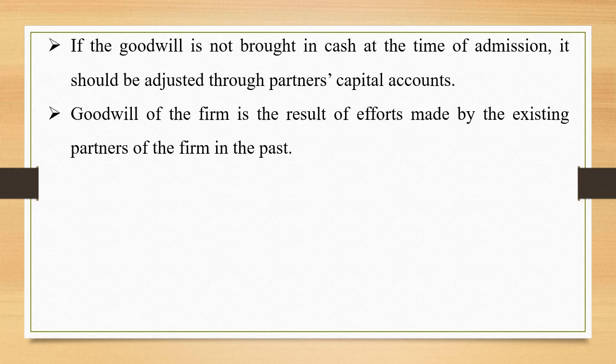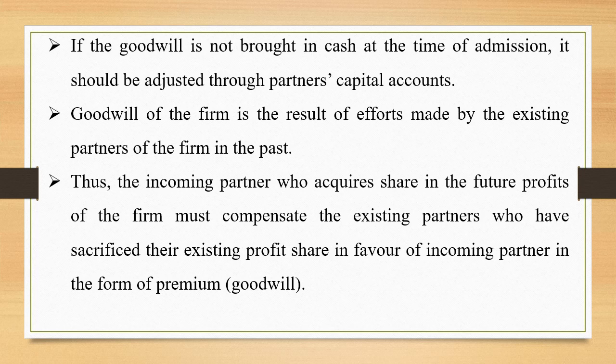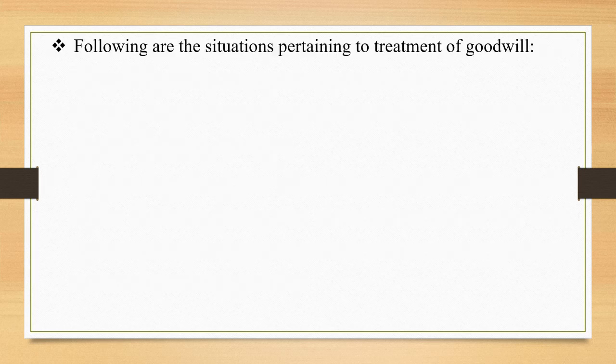his capital account. Goodwill of the firm is the result of efforts made by the existing partners of the firm in the past, and that's why the amount brought in by the incoming partner is shared by the old partners in their sacrificing ratio. Thus, the incoming partner who acquires a share in the future profits of the firm must compensate the existing partners who have sacrificed their existing profit share in favor of the incoming partner. Following are the situations pertaining to treatment of goodwill.